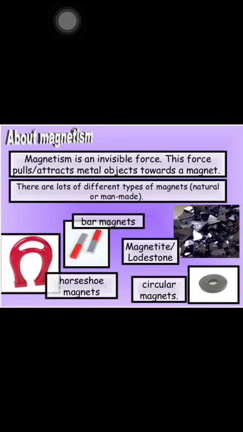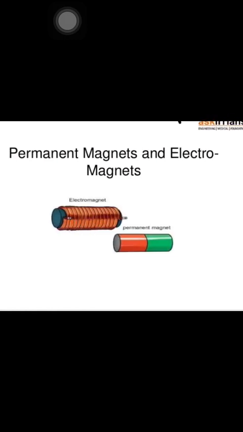As you know, we have studied in previous classes that there are different types of magnets: natural and man made magnets. In natural magnets, I told you that lodestone is a natural magnet. Now we are talking about the types of magnets: bar magnet, horseshoe magnet and circular magnets. All these magnets are man made magnets, and lodestone, magnetite, is the natural magnet. Is it clear?